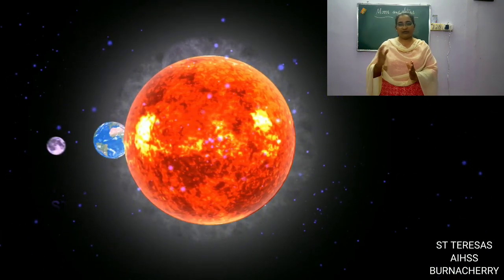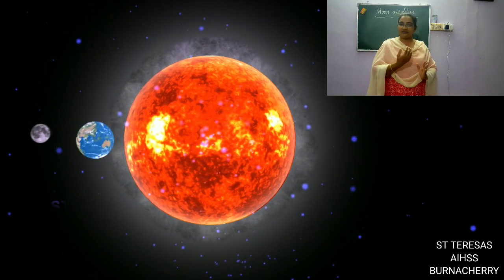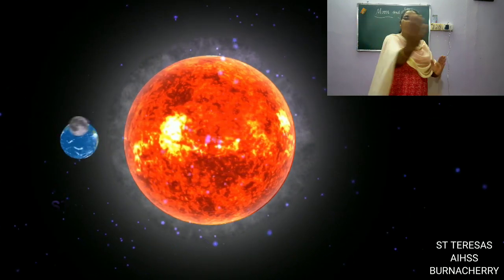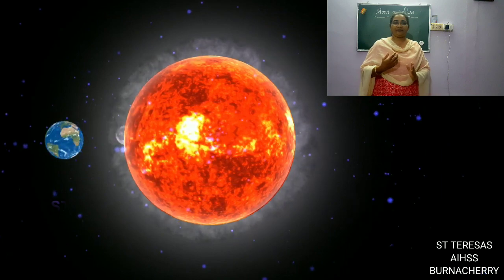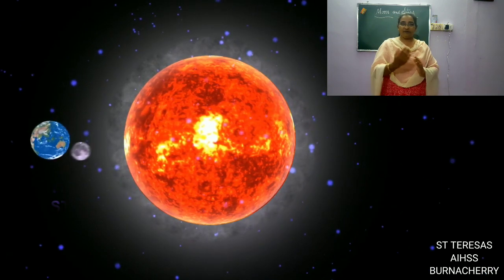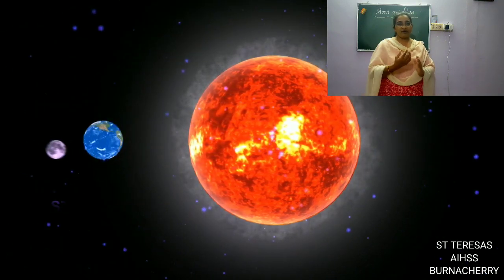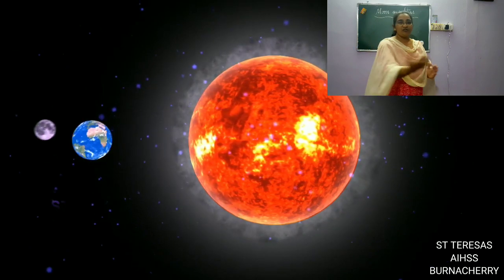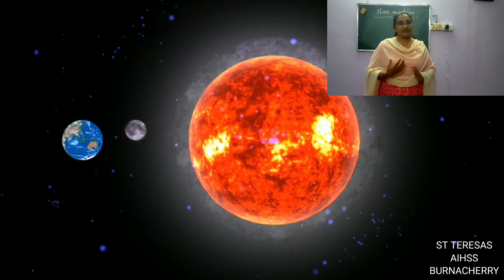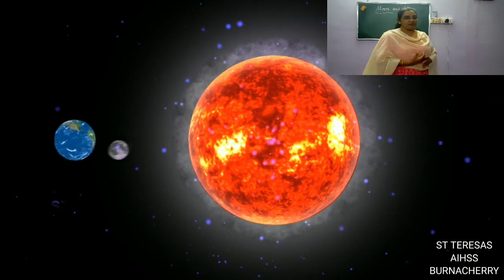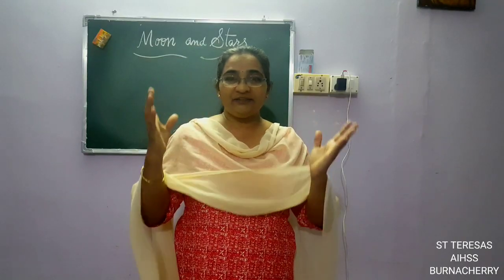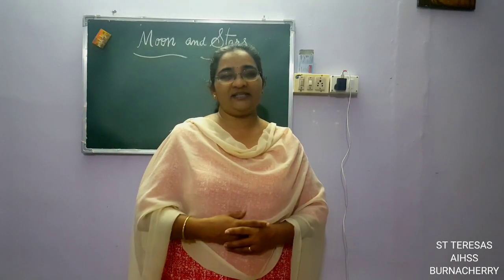So, the moon is revolving round the earth, as well as it is going along with the earth right round the sun. So, the moon is revolving round the earth. As it is revolving round the earth, it is also revolving around the sun. Along with the earth, it is moving. So these are the different things we have to imagine.